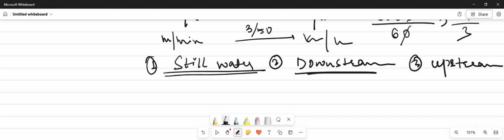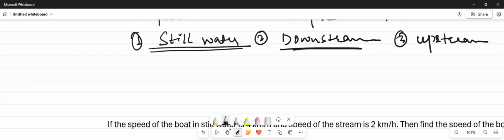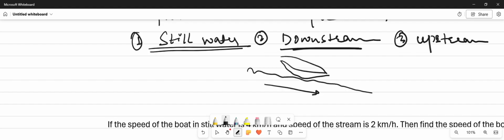If we are talking about the downstream, then we can conclude that water is flowing, let's say in this direction, and a man sitting on the boat is also going in the same direction.